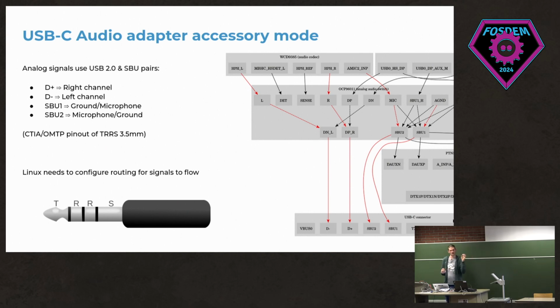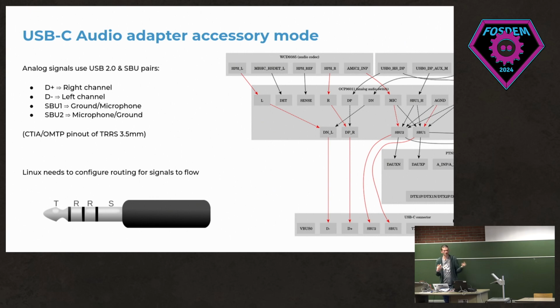The analog signals go over the USB 2.0 data pins, so the D+ and the D- are for the right channel and left channel. And also the two sideband use pairs, which are part of the USB-C connector, are used for microphone and ground, or ground and microphone, depending on which headphones you have, because there are two different standards.